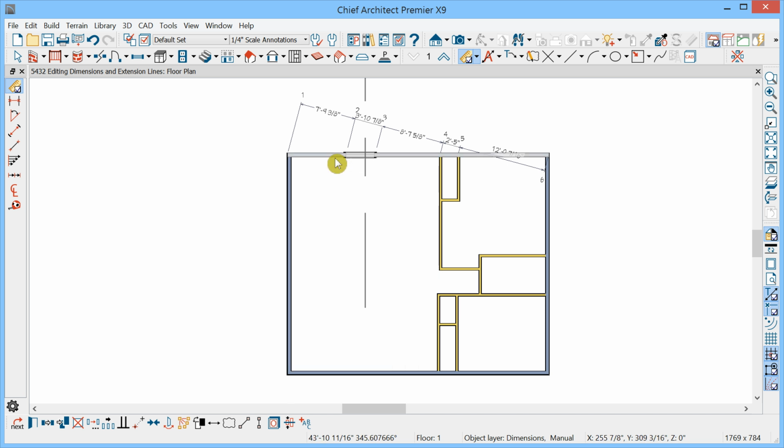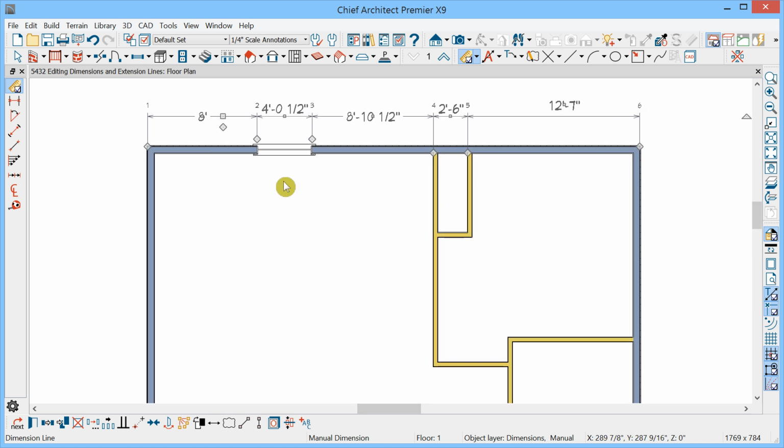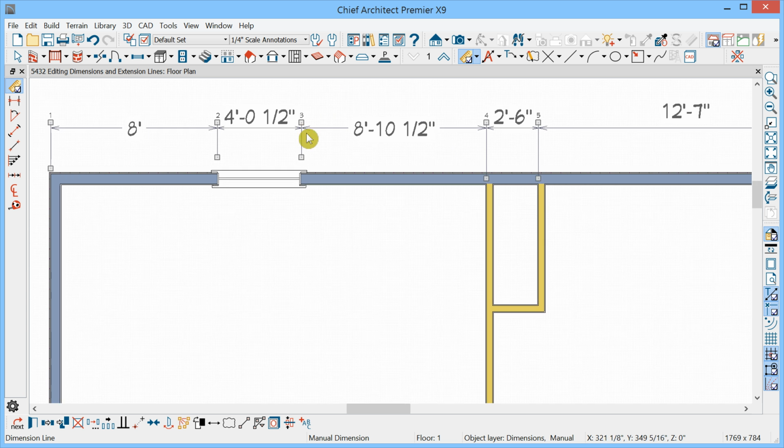So let's go here. The appropriate one would be this one, click, and it's now parallel to the wall again. Another useful edit tool is the Edit Extensions tool. And notice the extensions in this case all have diamond-shaped handles. But when you click the tool, now you have square handles, and you can edit the individual extensions themselves. You can edit them individually in this manner.